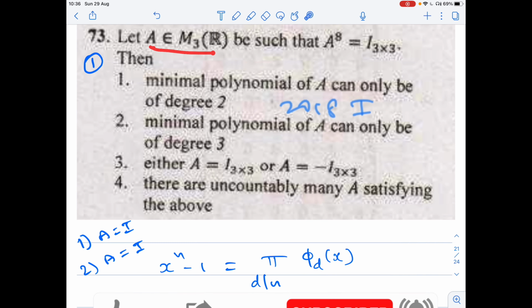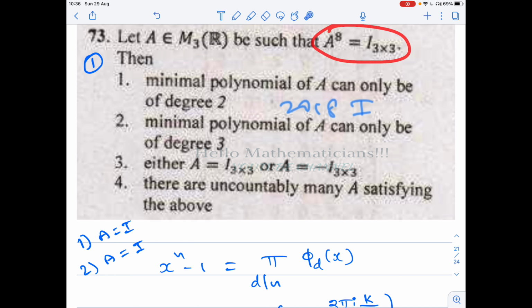Today we see a nice linear algebra problem asked in 2018 June, and it is a part C problem. Let A belong to M3 of R, a 3 by 3 real matrix such that A power 8 equals identity. Then the minimal polynomial of A can only be of degree 2. The minimal polynomial of A can only be of degree 3. A should be identity matrix or negative of identity matrix, or there are uncountably many matrices A satisfying the above condition. Okay, so let's see how to approach this problem.